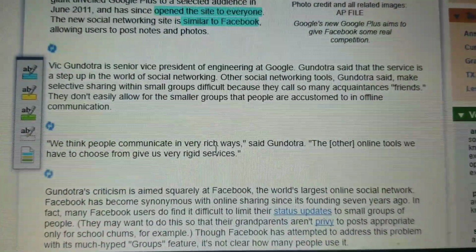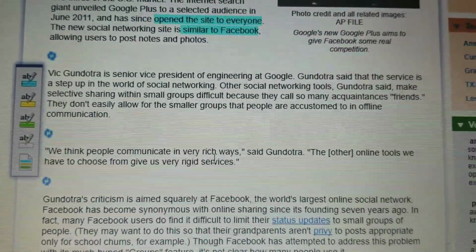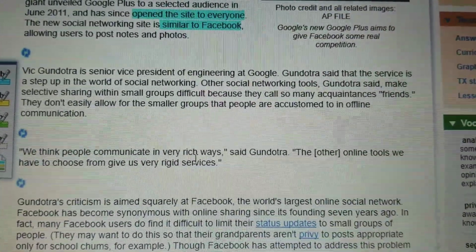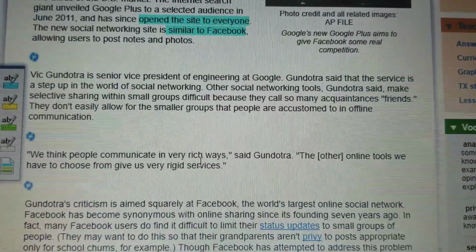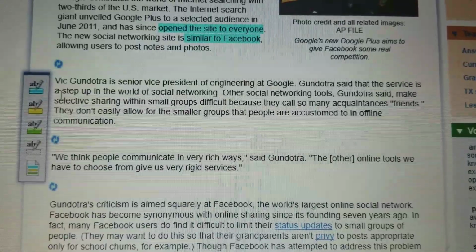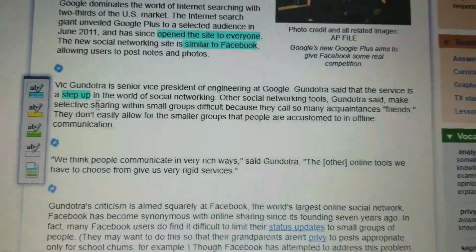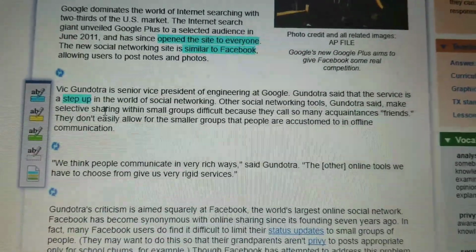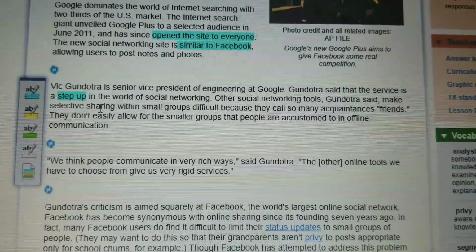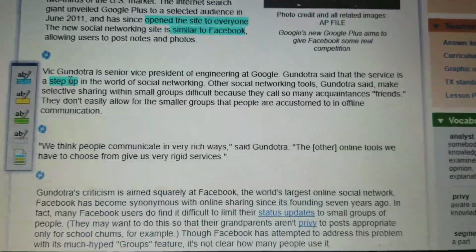Okay. Vic Gundotra is Senior Vice President of Engineering at Google. Gundotra said that the service is a step up in the world of social networking. So this phrase catches my attention, step up, because that tells me that this website may possibly be better than what's already available. So I want to highlight this because that tells me it may be a little better.